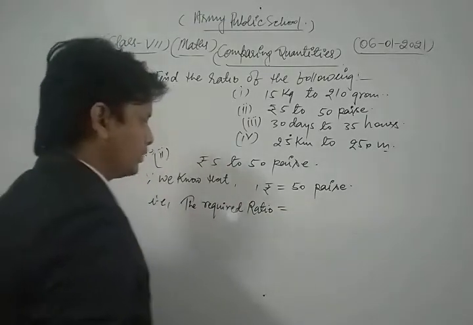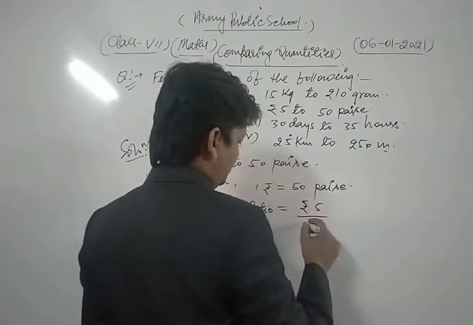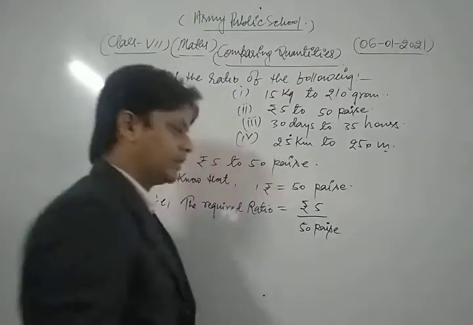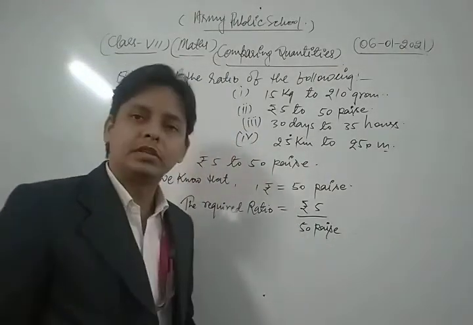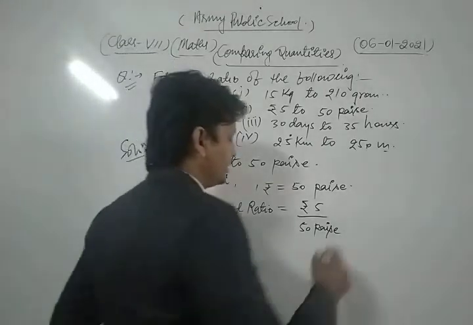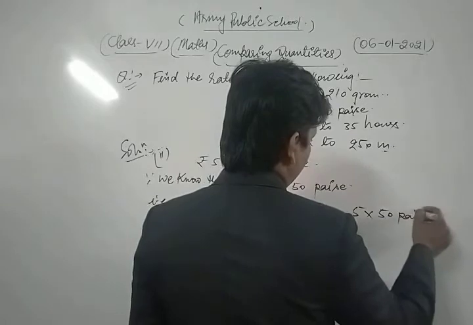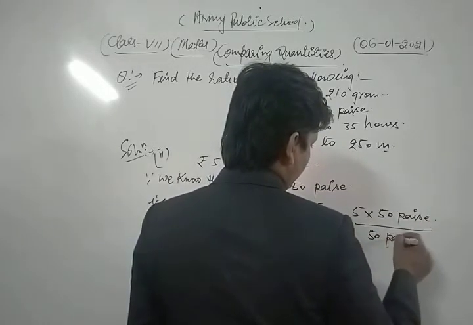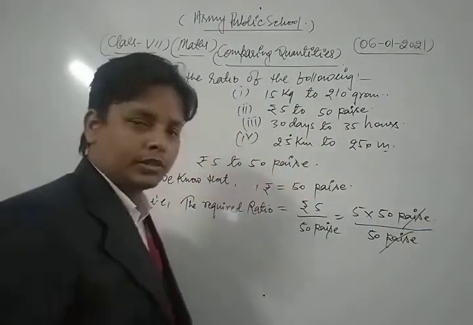The required ratio is rupees 5 divided by 50 paise. First of all we convert the rupees into paise. So we write 5 into 100 paise divided by 50 paise. Now paise cancel each other.